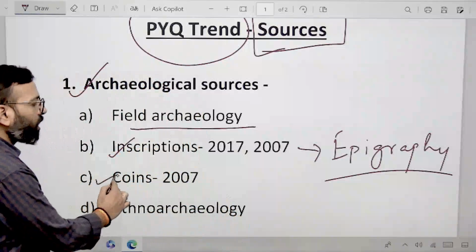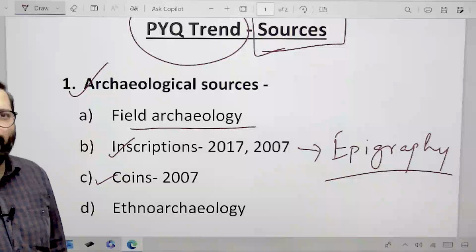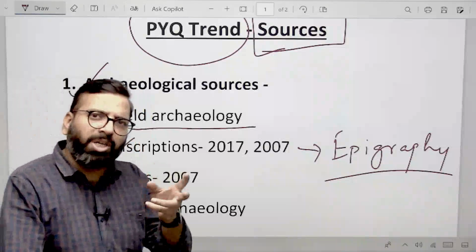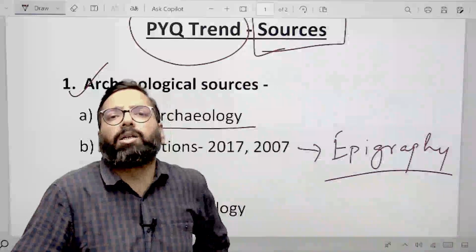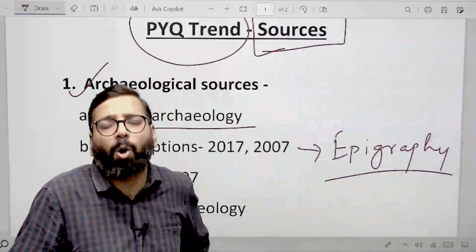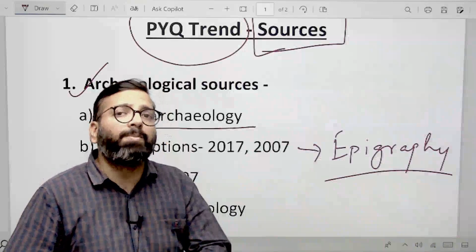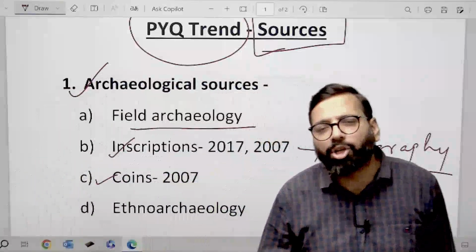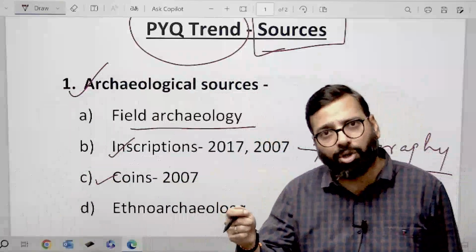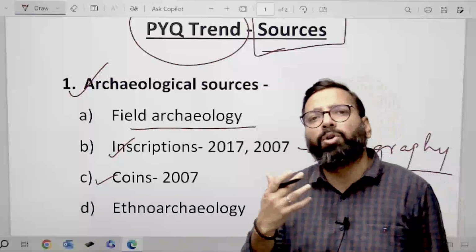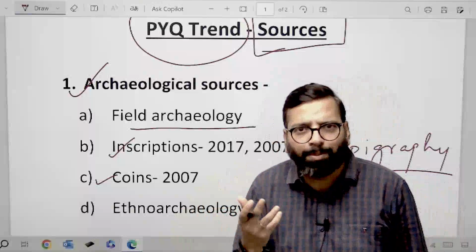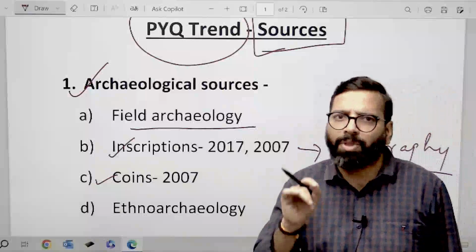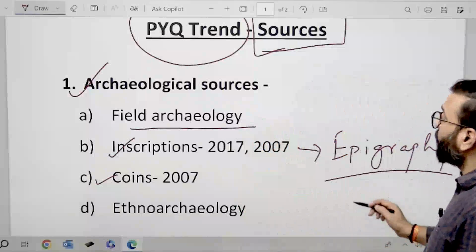Then comes the third subsection under your archaeological sources, coins. UPSC has asked once, that is in 2007, and that question combined inscriptions and coins, and therefore we need to cover this topic also, more holistically. So what do coins tell us about the political history, economic history, social and cultural history, especially the cultural history about religion and religious practices, the coins of the Indo-Greeks primarily, and the Guptas also. All of that becomes very important for our exam, and yes, we will cover it. We need to do that.